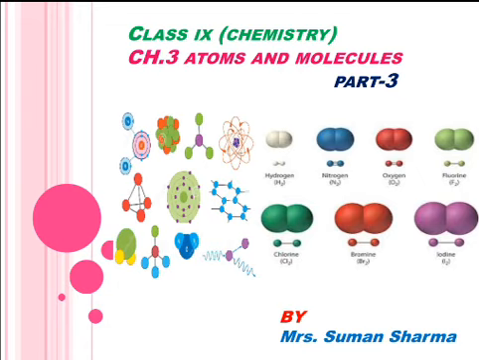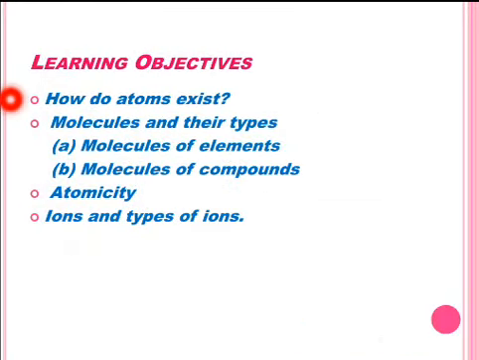Let's continue chapter 3, Atoms and Molecules, part 3. In today's lecture you will learn in detail about how atoms exist, molecules and their types, like molecules of elements, molecules of compounds, atomicity, ions and types of ions.